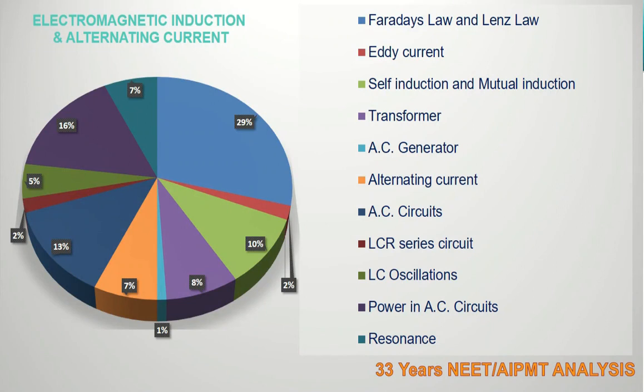If you see this particular unit called electromagnetic induction and alternating current, we have several subtopics. From all these subtopics, questions were coming for the past 33 years.